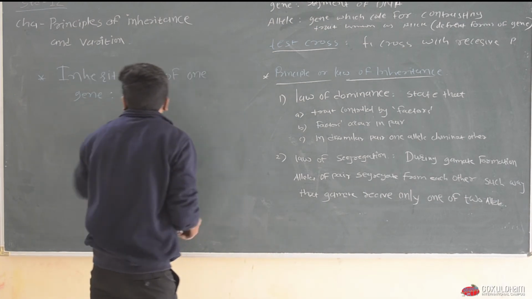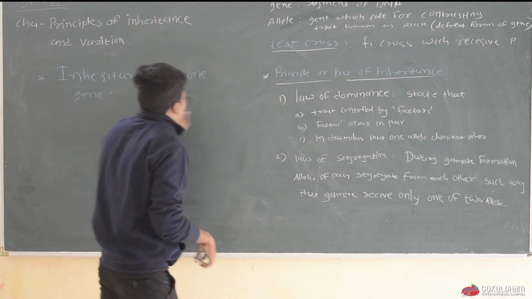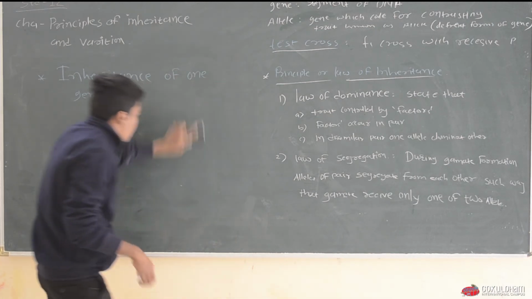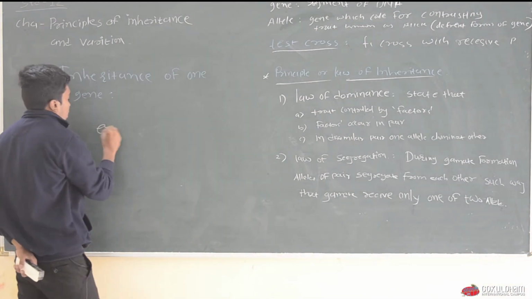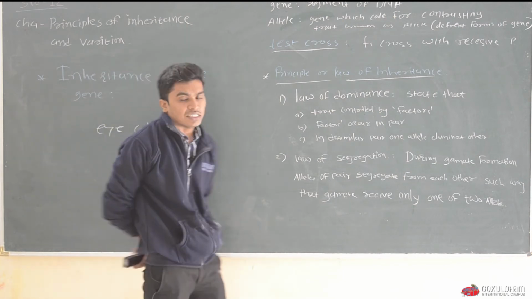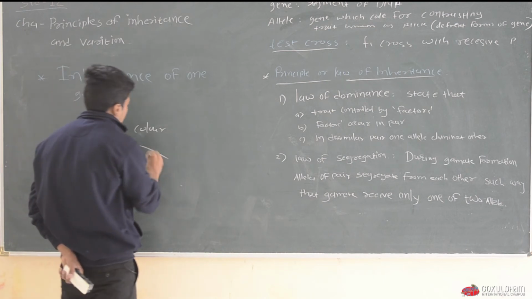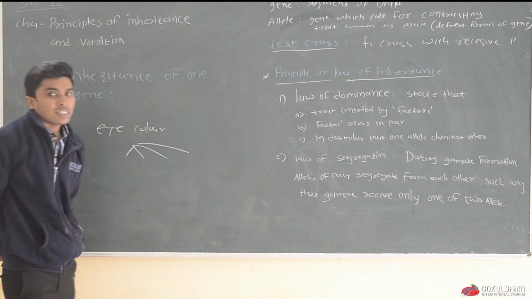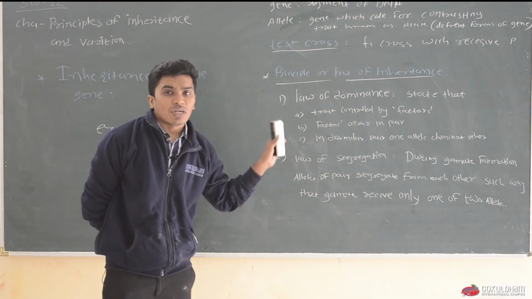Now let me give another example in biology. In biology, eye color is controlled by a gene. Okay, and the different colors of eye are known as alleles for that particular character.